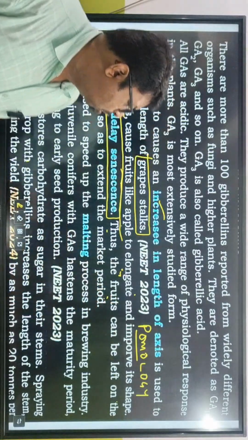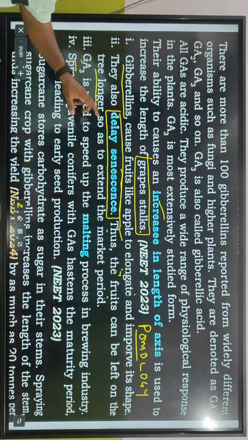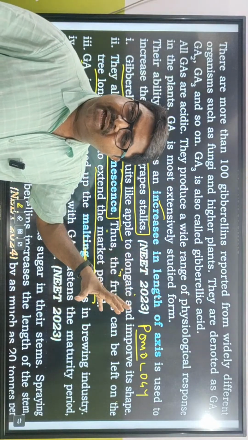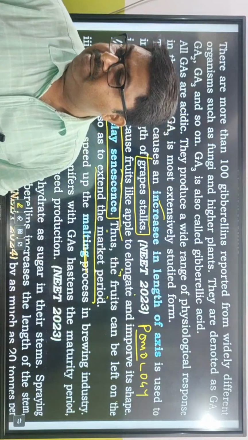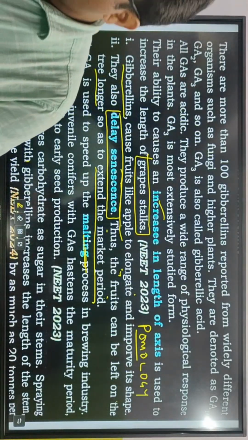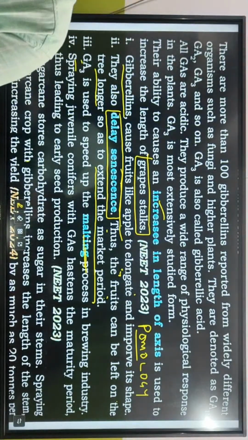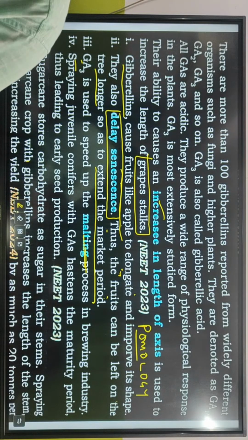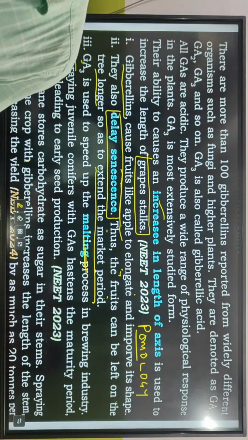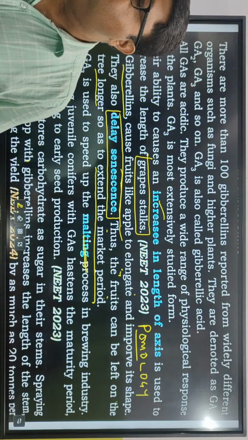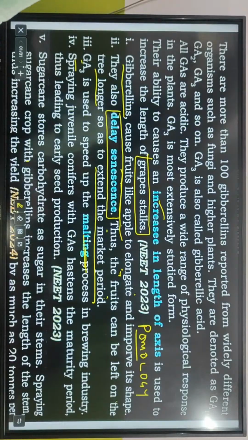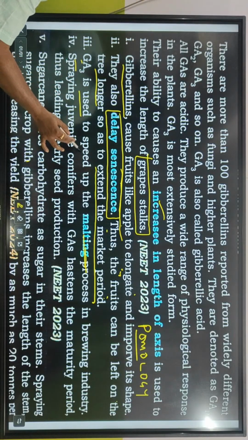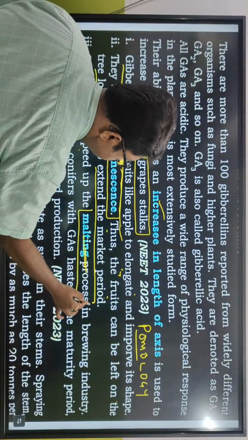Thus the fruits can be left on the tree longer so as to extend the market period. The fruit will stay on the tree for many days, so it will increase the market life of that fruit. Which hormone? GA3. What is its other name? Pomalin. Clear?